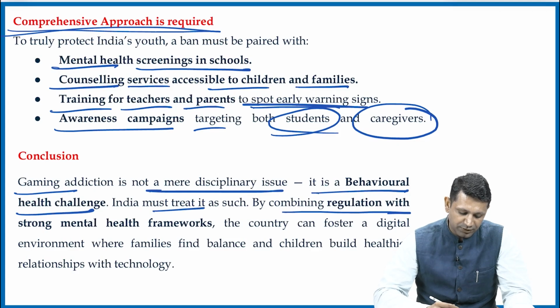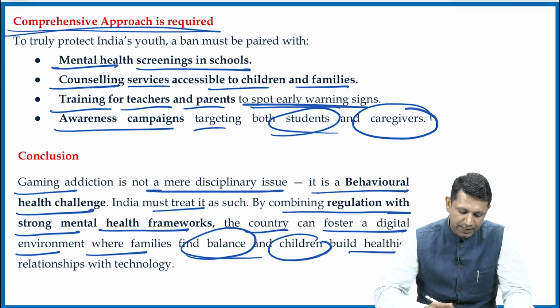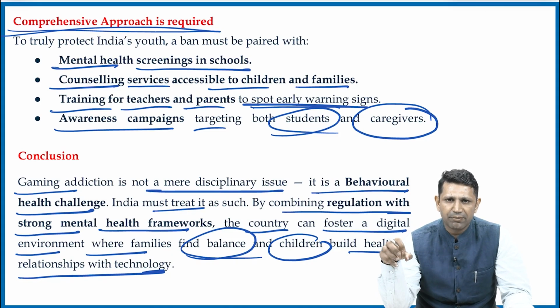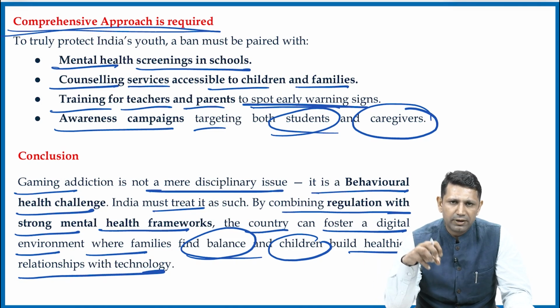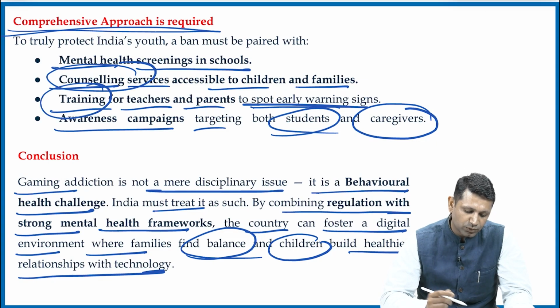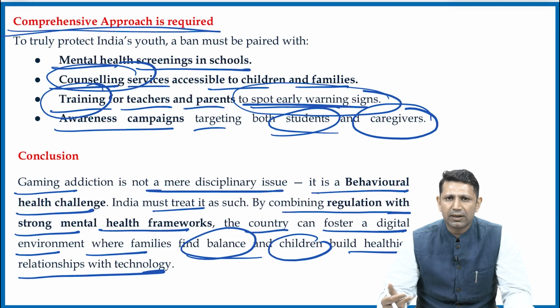By combining regulation with a strong mental health framework, the country can foster a digital environment where families find balance and children build a healthy relationship with technology. And we need to do this because even if the real money gaming apps have been removed, social media is still there. Students are still addicted there. We need to provide proper counseling to them. We need to train our teachers so that they can spot these early warning signs in them. So along with the governance part, we also need to cater to the mental health and the attitude of those students.